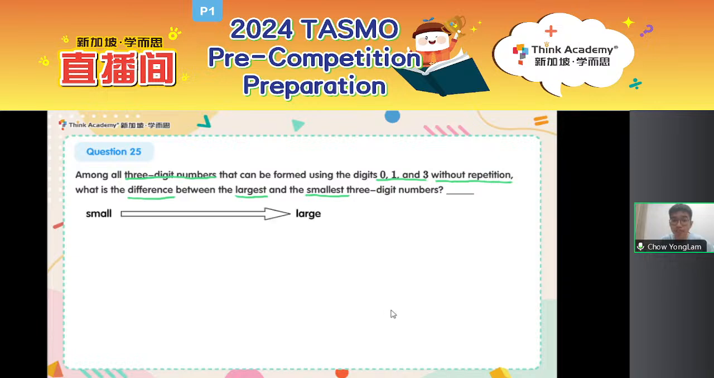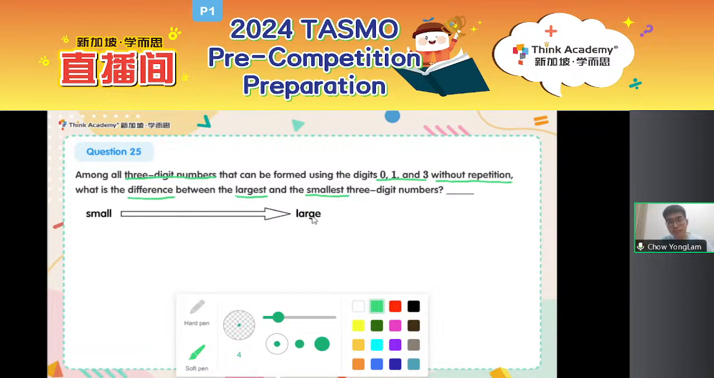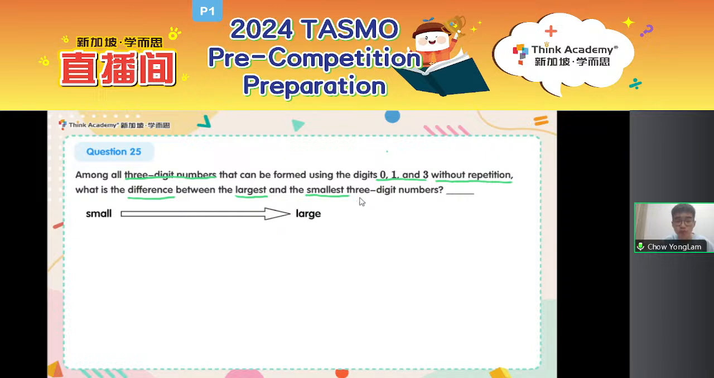My tip to you is to start from small to large. Don't randomly list them. List them in order from small to large. Now, remember what I said in last week's live stream? If I want to form a smallest number, should I focus more on the digit on the left or the digit on the right?